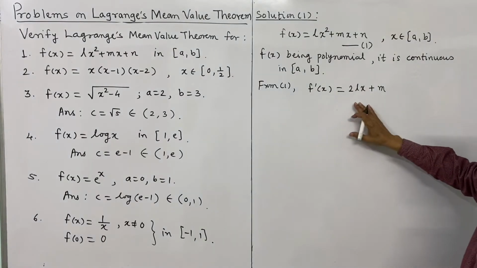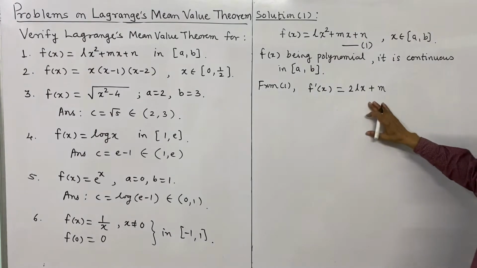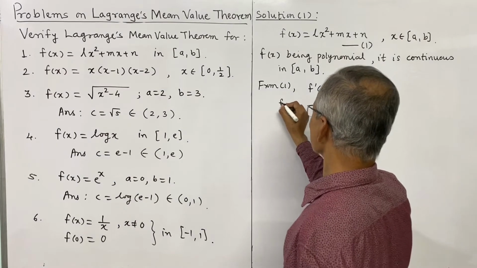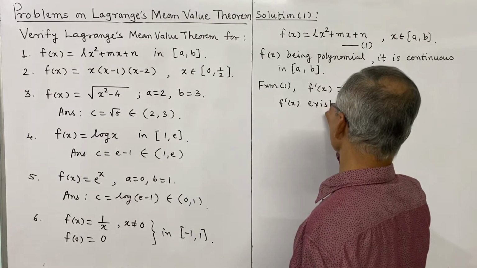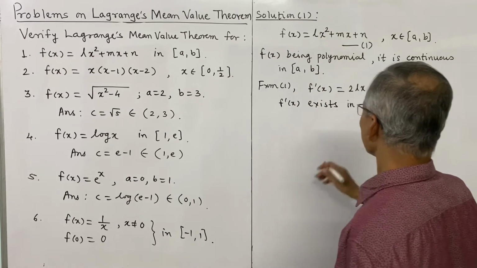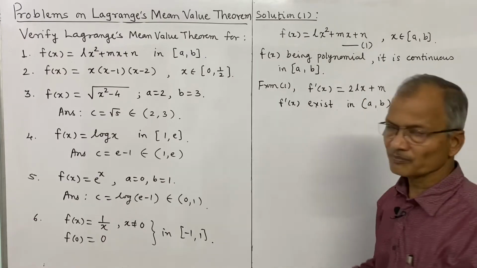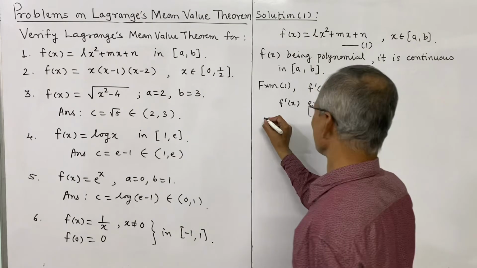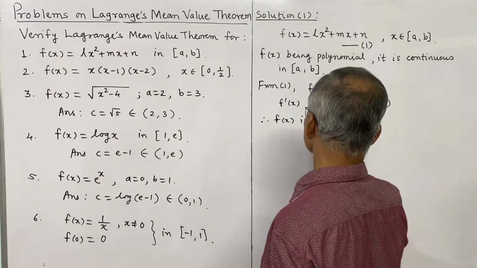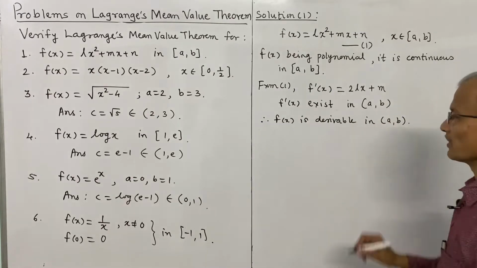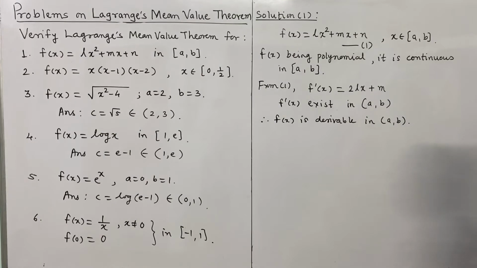And this certainly exists. It is again a polynomial of first degree, and it exists in the open interval a b, and therefore f dash x exists in open interval a b, and therefore it is derivable. f of x is derivable in the open interval a b, and thus both the conditions of Lagrange mean value theorem are satisfied: continuity in closed interval, derivability in open interval.